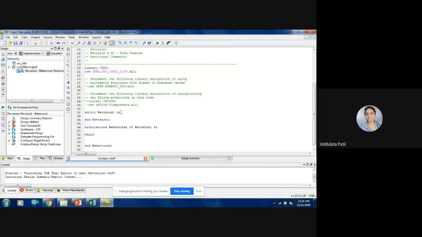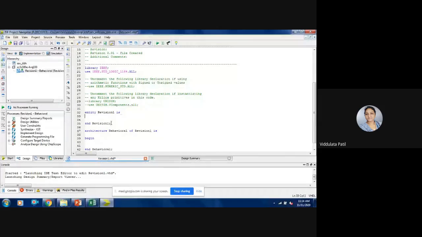Now remember that here there will not be a semicolon because we have not ended this statement. This statement will end at the end statement. Until then, we give a semicolon to the statements in between, but here we do not give one. So there will not be a semicolon.